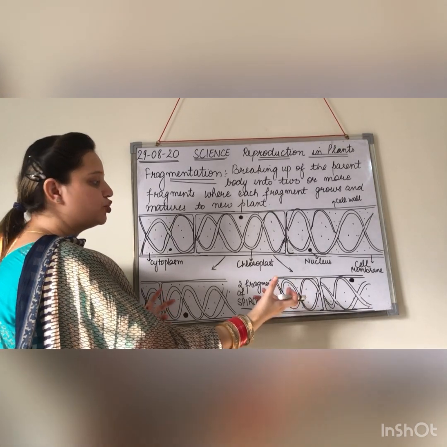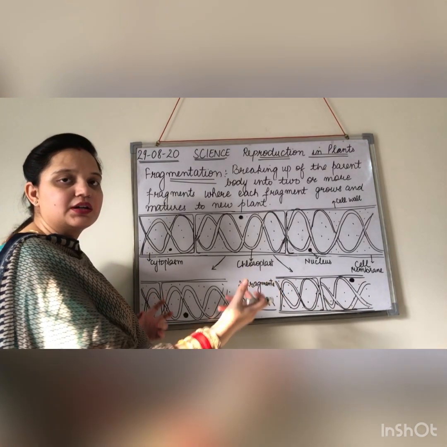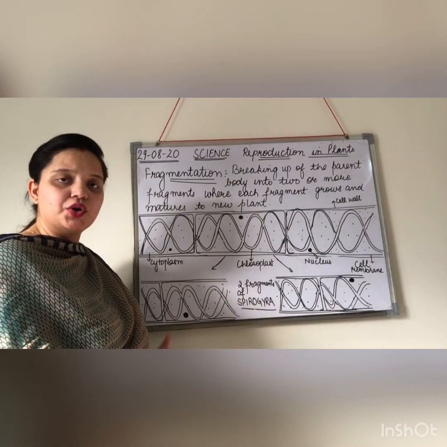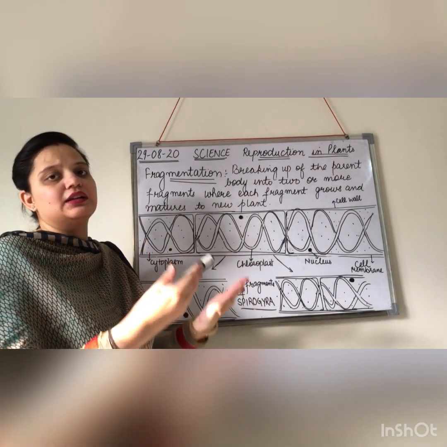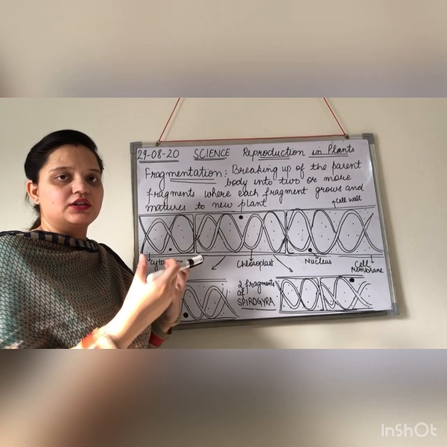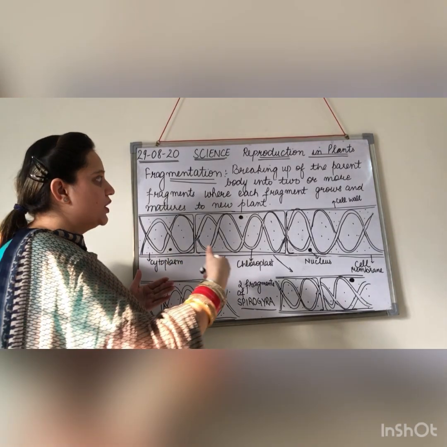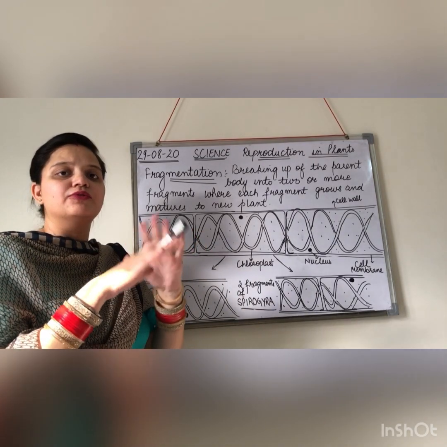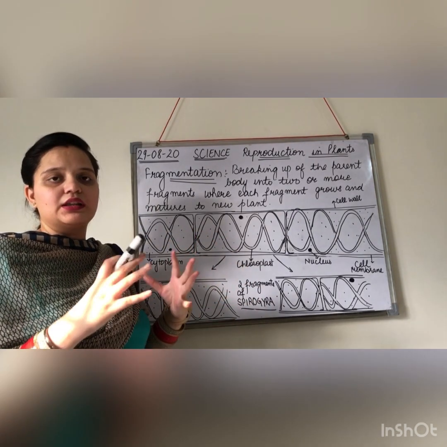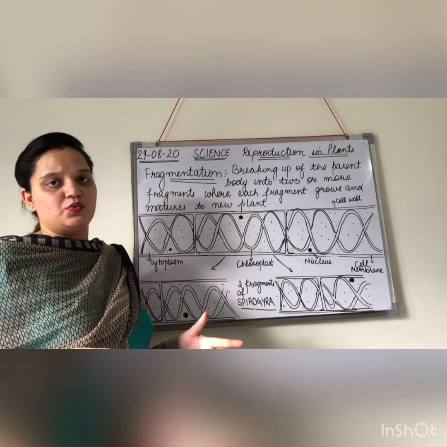Here I have shown you two fragments. These fragments will be growing and becoming mature, and then these two fragments will be breaking and then they will produce further fragments. Okay, so in this way the method of fragmentation goes on, and within a very short time, the algae cover the whole pond water.